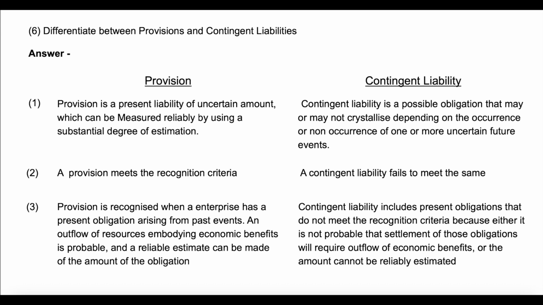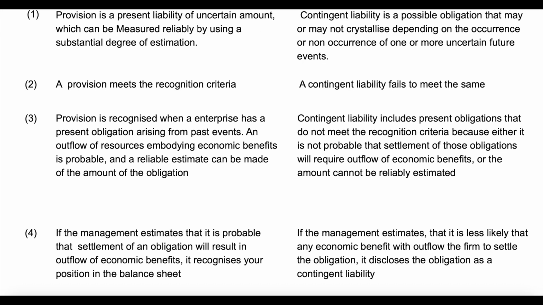Provision. Point 2. A provision meets the recognition criteria. Contingent liability. Point 2. A contingent liability fails to meet the same. Provision. Point 3. Provision is recognized when an enterprise has a present obligation arising from past events, an outflow of resources embodying economic benefits is probable, and a reliable estimate can be made of the amount of the obligation. Contingent liability. Point 3.